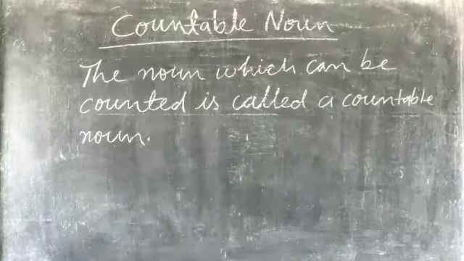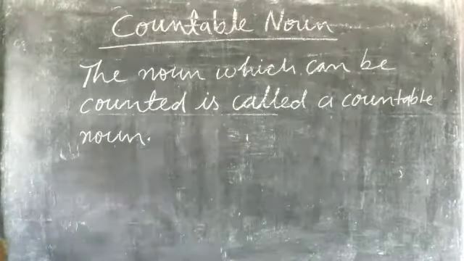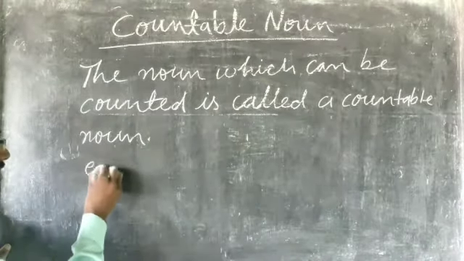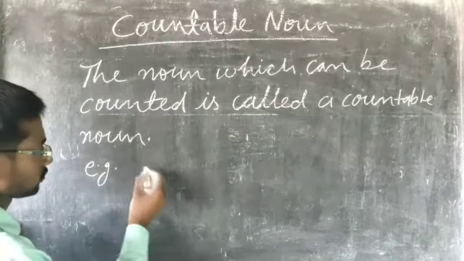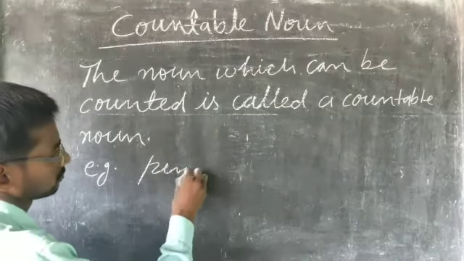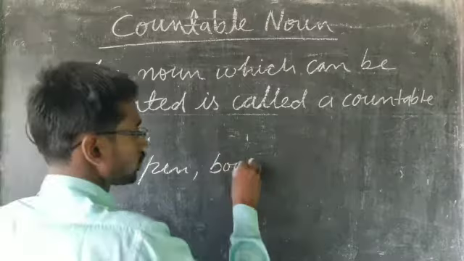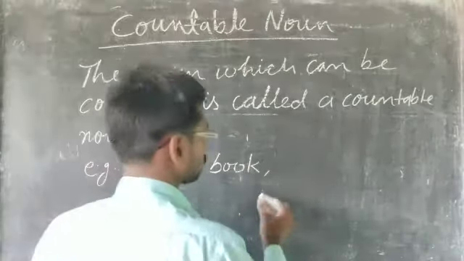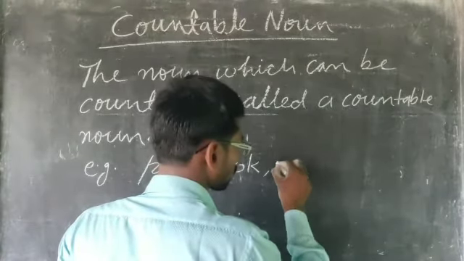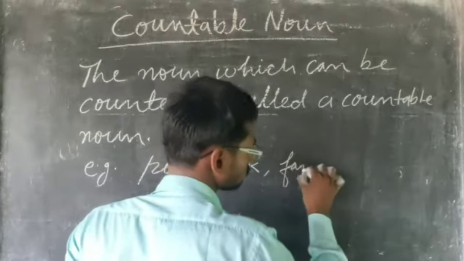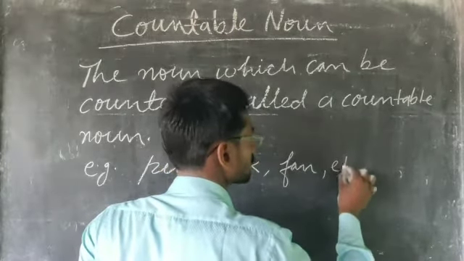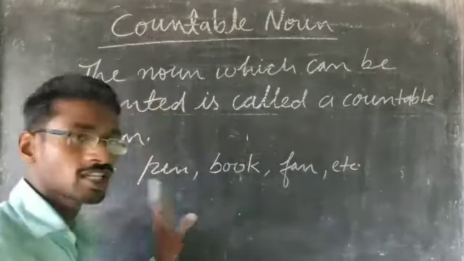The noun which can be counted is called what? Countable noun. As for example, pen, book, fan, etc. These are what? Countable noun.